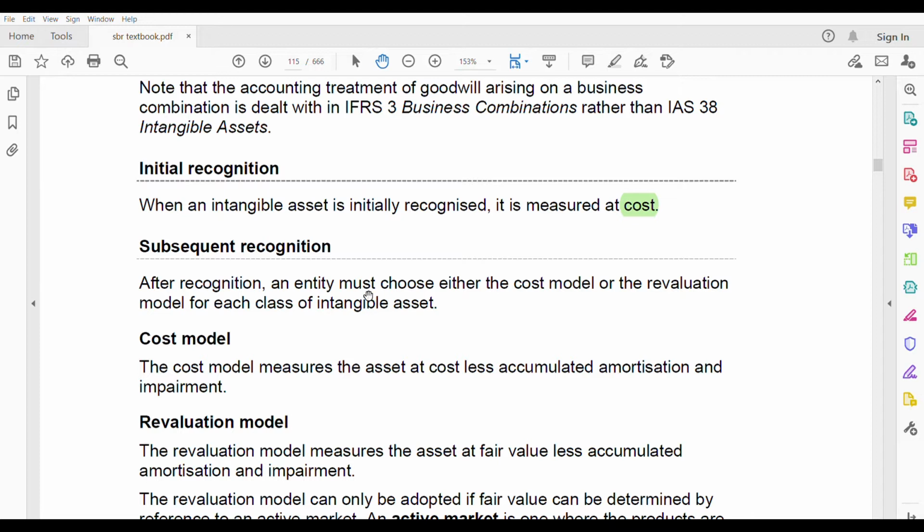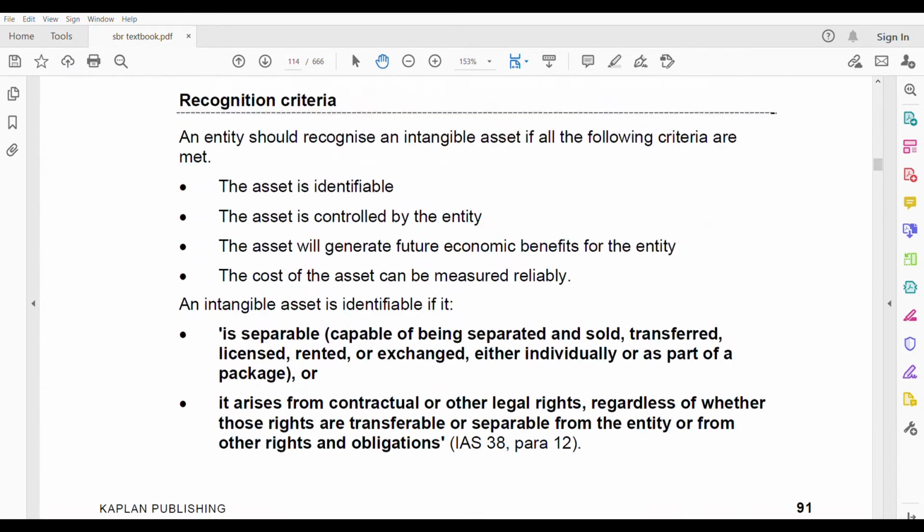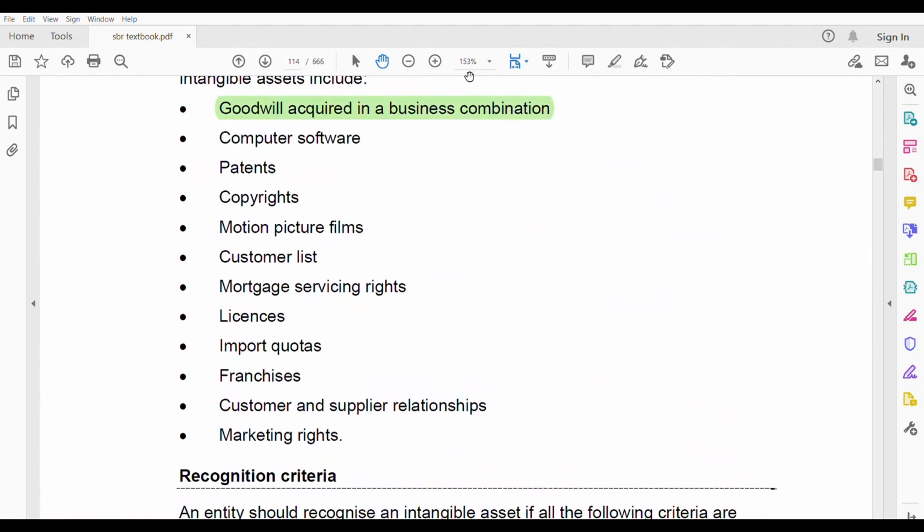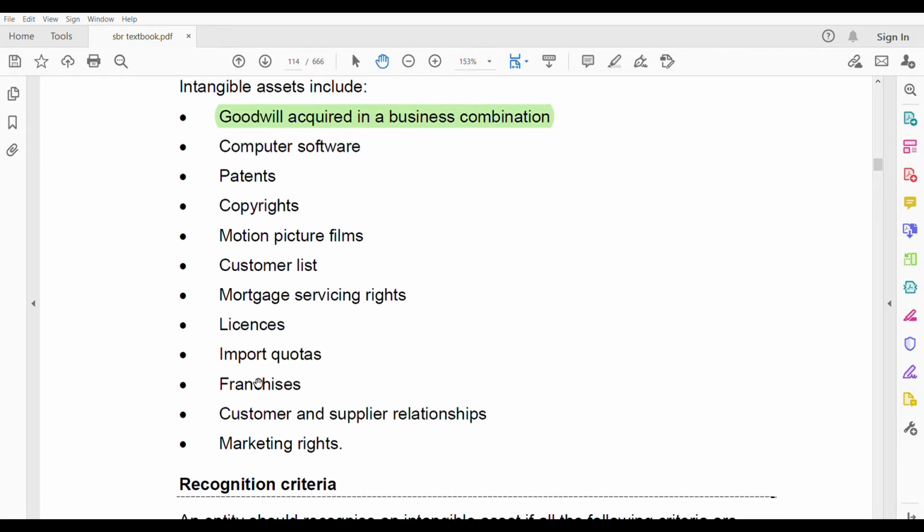the entity must choose either the cost or the revaluation model for each class of intangible asset. Each class of intangible asset means, for example, you have a patent. Let's see from this list only. Let us pick up three classes of intangible asset. One we are taking is patent, the other copyright, the other franchise. So these three are different classes of intangible asset.